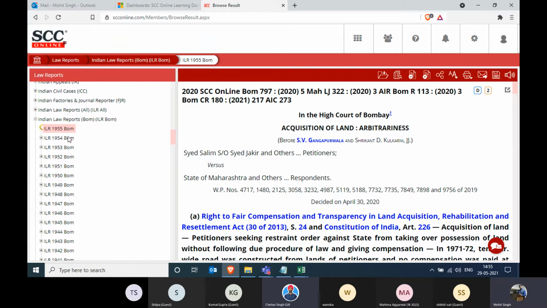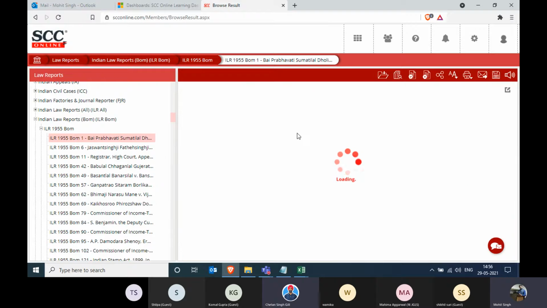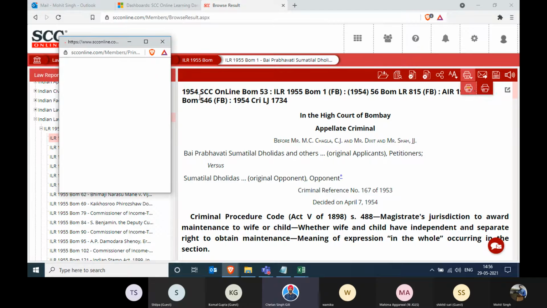Is this an ILR judgment? Yeah, ILR Bombay, sir. Yeah, can you take any judgment over here? Yeah. It's a pretty old judgment, so I'm just taking it as an example. Okay, it's a pretty old one. So take the true printout. So in the print option, if you can see, sir, ma'am, there are two options: a true print, the other one is a non-true print. Non-true print is an internet printout, so we will leave that part. Click on the true print.